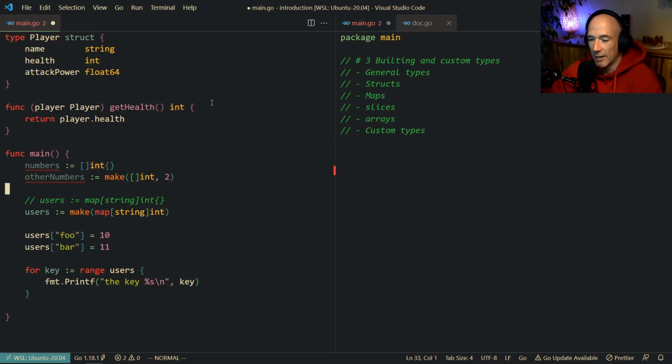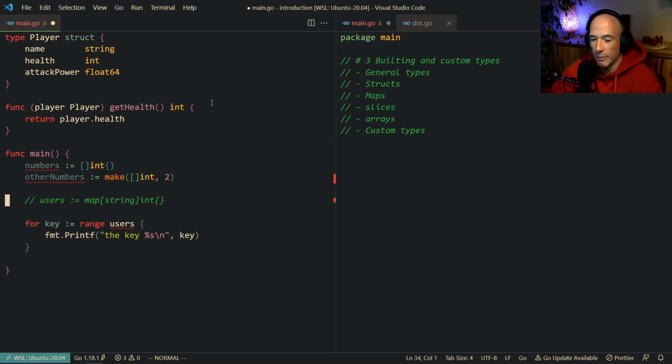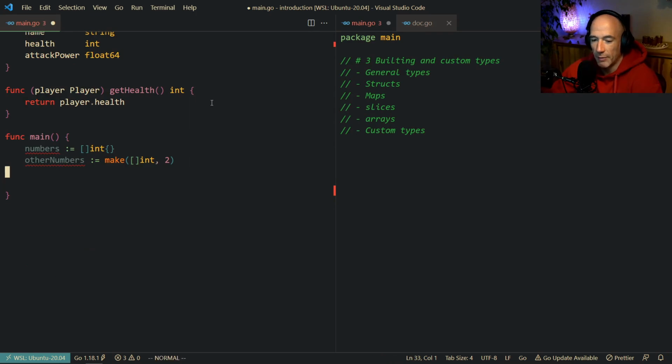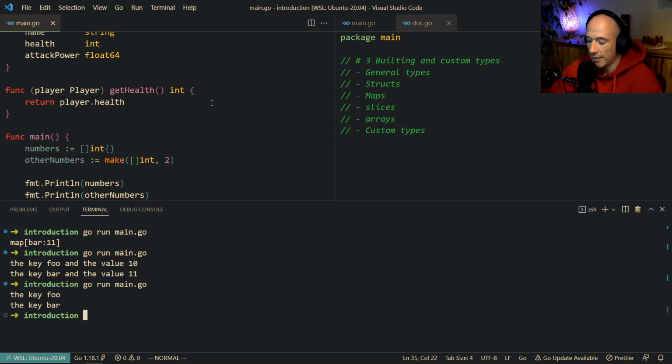So basically, let's print these guys out to show you real quick. Let's delete all that. We're going to say here fmt.Println. We're going to say numbers here, right? And then we're going to do the same thing with other numbers. Let's make it big and boom. And let's print it out here. Boom. You could see, in this case, we have an empty slice just by initializing it like that. But in this case, we have other numbers like that.